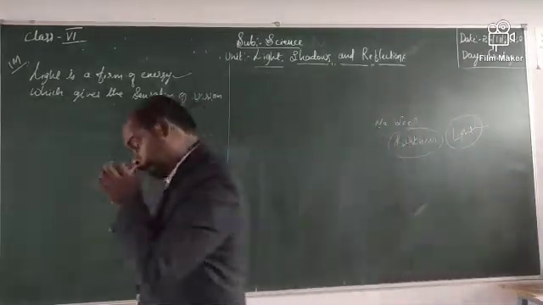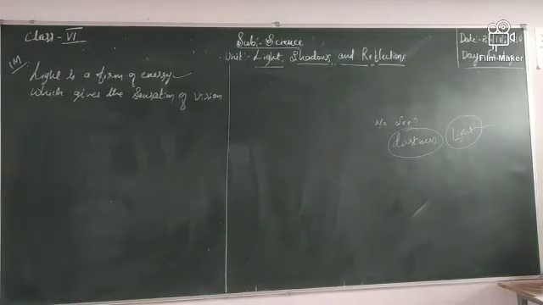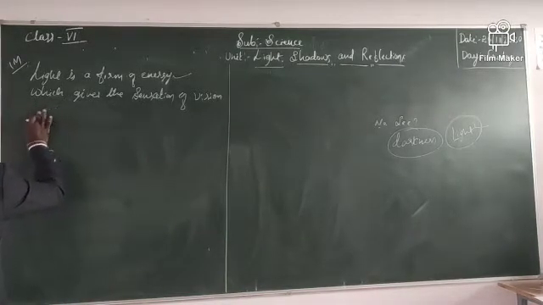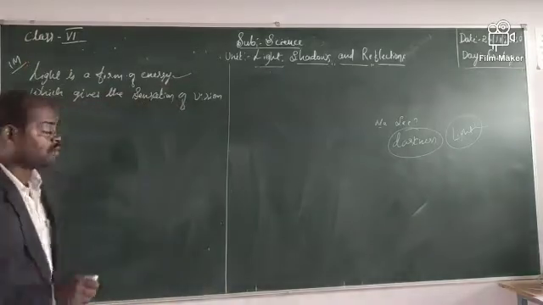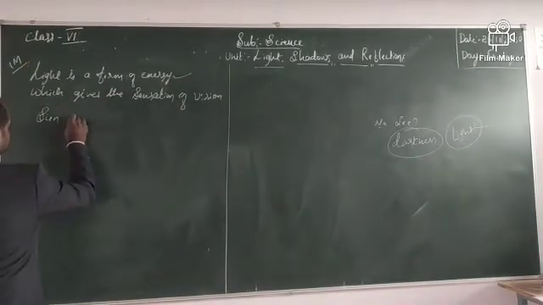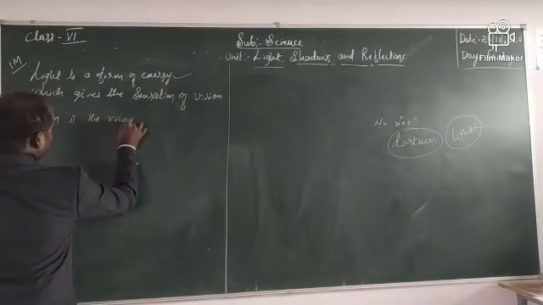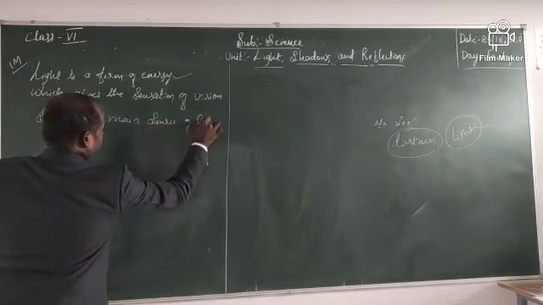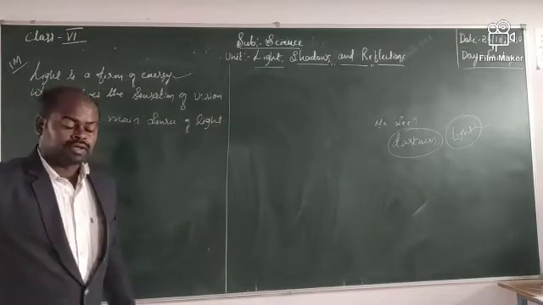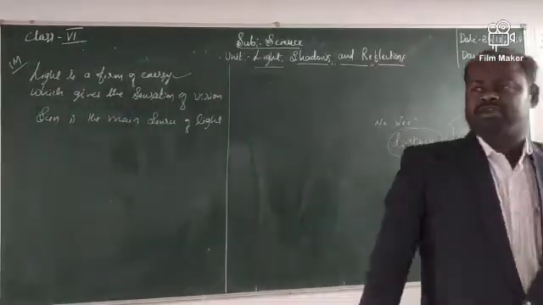This is light. Which is the main source of light? We know who gives us light: the sun. The sun is the main source of all types of light.